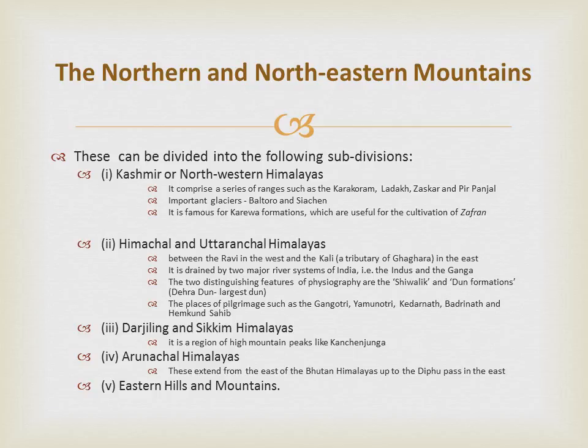In the north, they are known as Patkai Bum, Naga Hills, and Manipur Hills, in the south as Mizo or Lushai Hills. Most of these ranges are separated from each other by numerous small rivers. The Barak is an important river in Manipur and Mizoram. The physiography of Manipur is unique by the presence of a large lake known as Loktak Lake at the center, surrounded by mountains from all sides. These are low hills inhabited by numerous tribal groups practicing jhum cultivation.